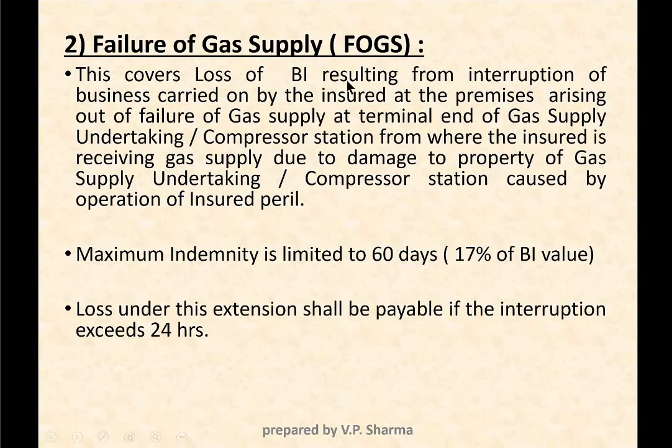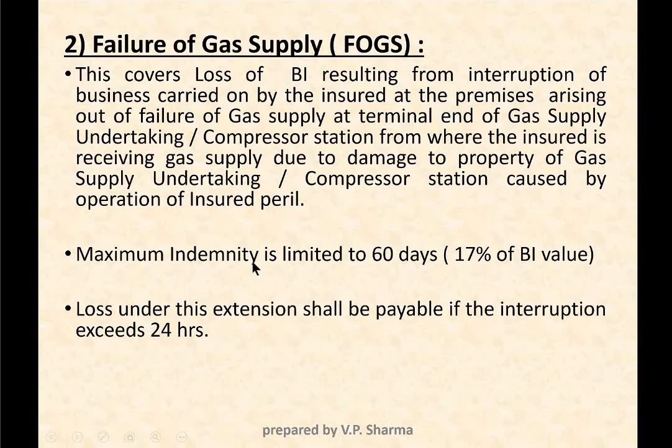It says the same thing. The only thing is, instead of electricity, we use the word gas supply. So it says this extension covers loss of gross profit or BI resulting from interruption of business carried out by insured at the insured premises, arising out of failure of gas supply at the terminal end, again terminal end word is used, of the gas supply undertaking or the compressor station, from where the insured is receiving the gas. Due to what? Due to the damage of property at the compressor station caused by operation of insured peril.